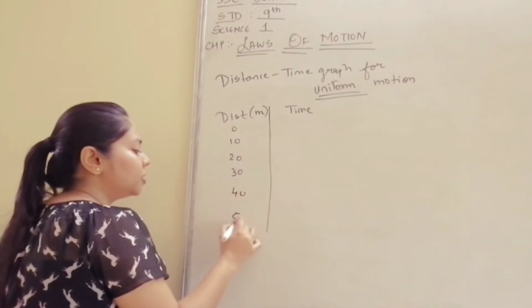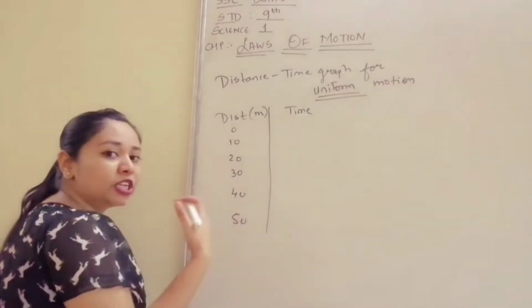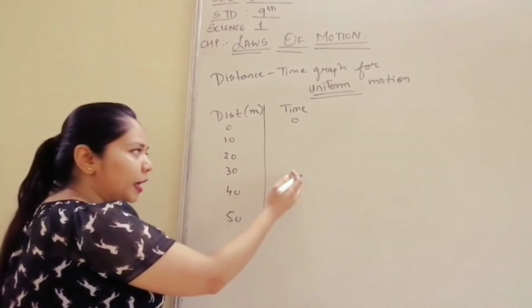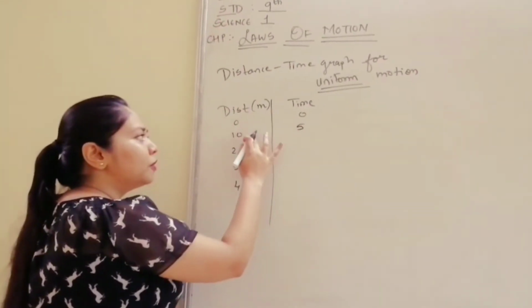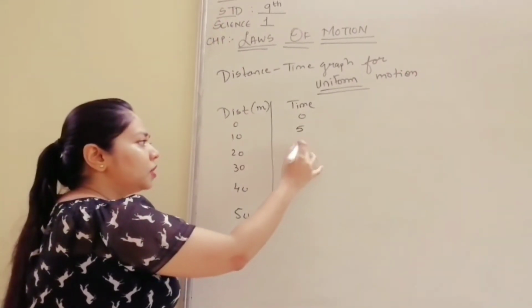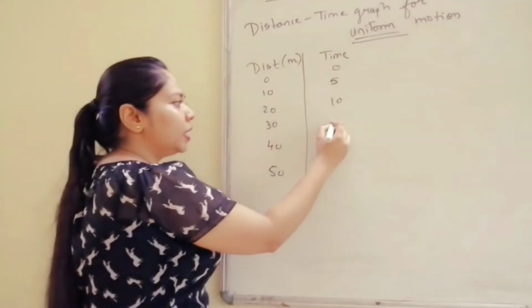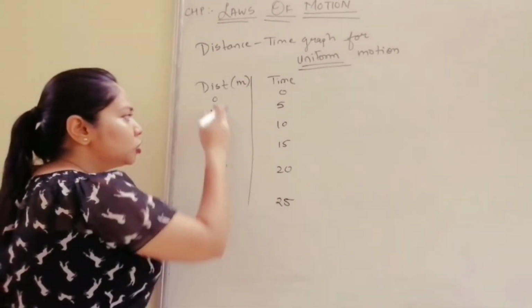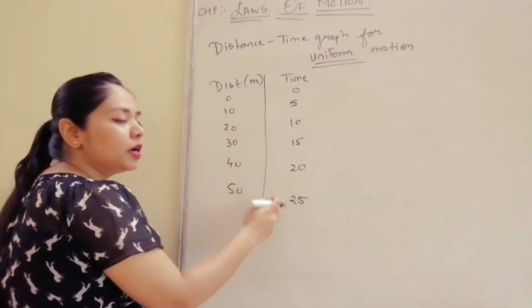Okay, 40 and this 50. And I am changing that distance in particular uniform time. Firstly it will remain 0. Then in 5 seconds I am moving from 0 to 10. Then after 10 seconds I am moving from 10 to 20. And then 15, 20 and 25. So you can see both are having same intervals.